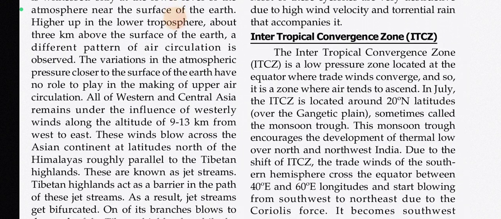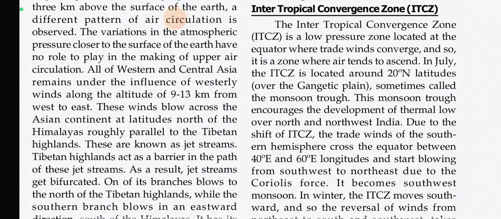Now, intertropical convergence zone. The intertropical convergence zone is a low pressure zone located at the equator where trade winds converge, and so it is a zone where air tends to ascend. In July, the ITCZ is located around 20 degrees north latitude over the Gangetic Plain, sometimes called the monsoon trough. This monsoon trough encourages the development of thermal low over north and northwest India.